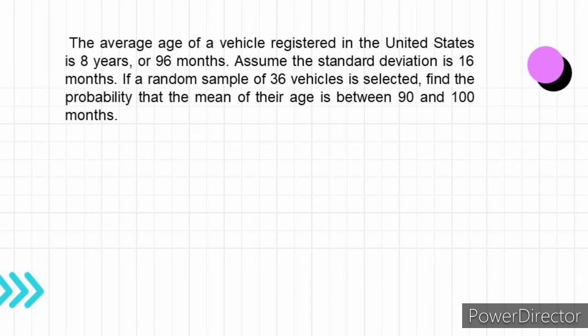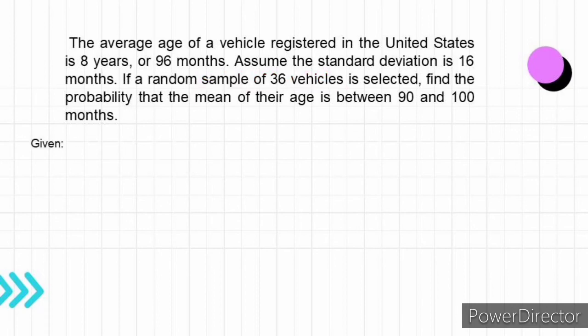Example number 2. The average age of a vehicle registered in the United States is 8 years or 96 months. Assume the standard deviation is 16 months. If a random sample of 36 vehicles is selected, find the probability that the mean of their age is between 90 and 100 months. Since our sample size is 36, that is greater than 30, therefore the sampling distribution of sample mean is approximately normal.